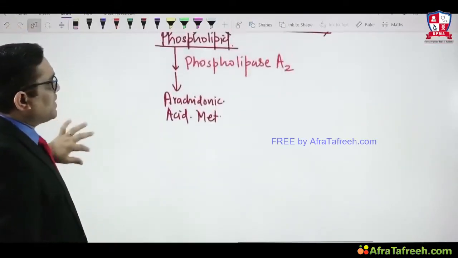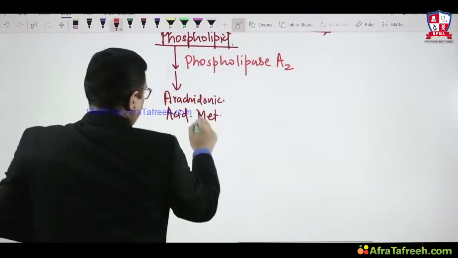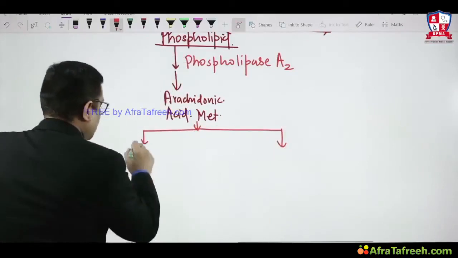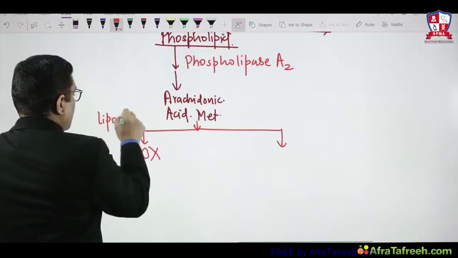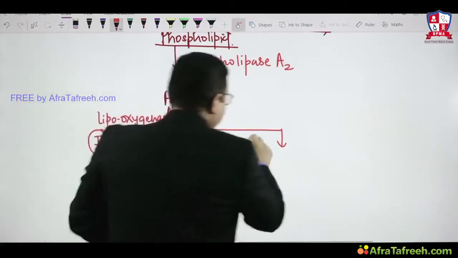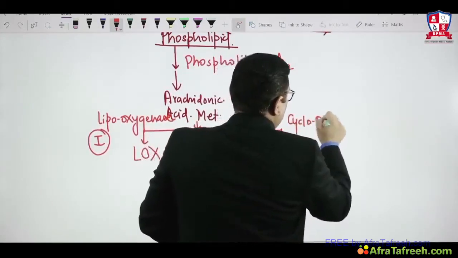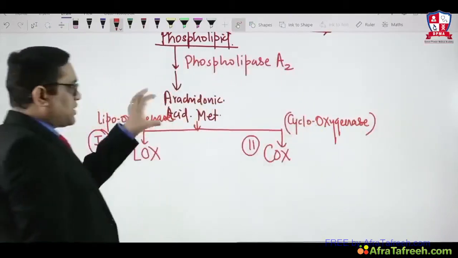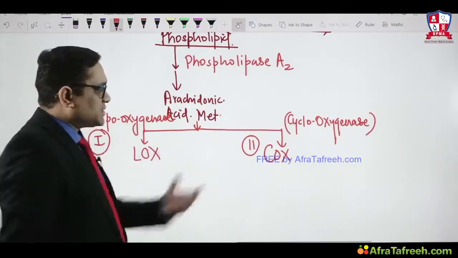And now after this phospholipase action, when phospholipid has been broken down into arachidonic acid metabolites, they will follow two pathways. One is called the lipooxygenase pathway, the LOX pathway. LOX means lipooxygenase pathway. This is number one, and second will be COX, the cyclooxygenase pathway. So we are seeing arachidonic acid metabolism. They will follow two pathways, lipooxygenase and cyclooxygenase. We are going to discuss these two pathways.